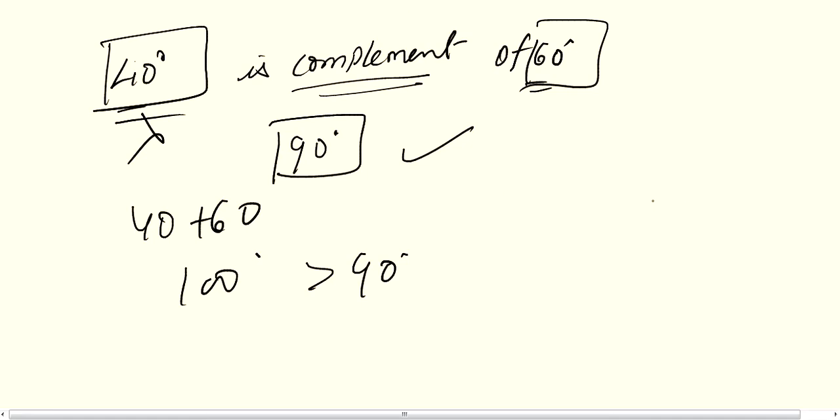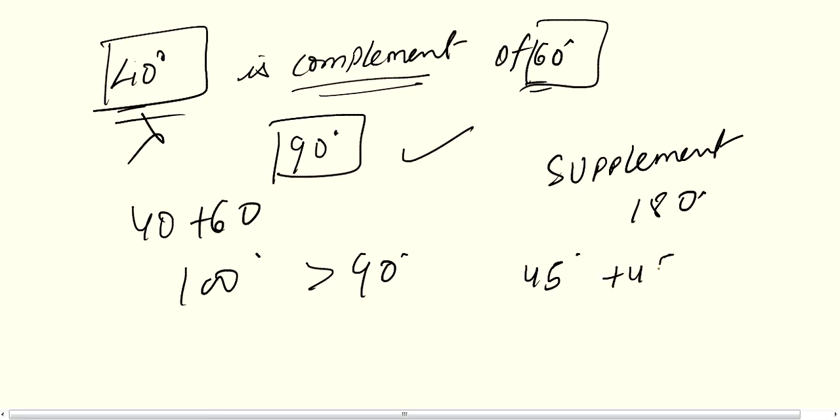Then next, 45 is a supplement of 45. As I told you, supplement means what? 180 degree. And in this question, it is given 45 is a supplement of 45. So if we add 45 and 45, we will get 90, which is 90 less than 180. So this is a false statement. So complement means what? 90 degree, and supplement means what? 180 degree.